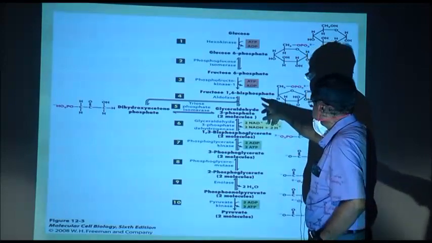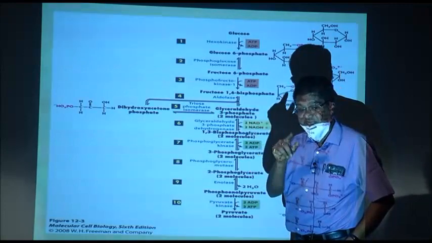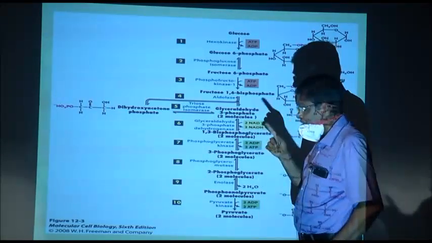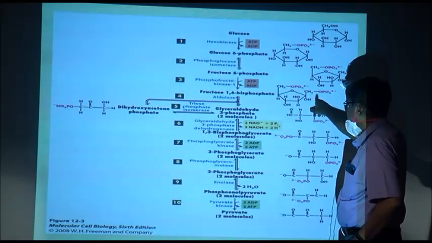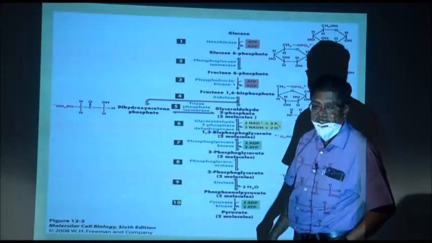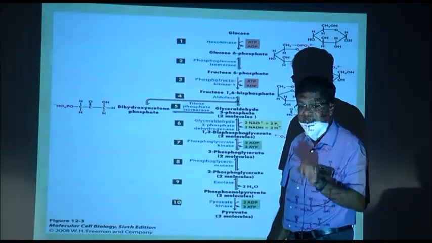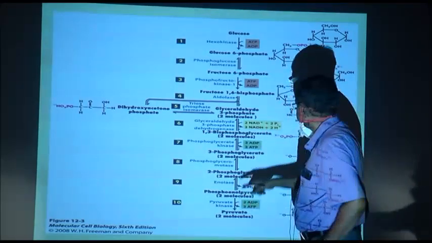6. Fructose 6 phosphate, which has a phosphate on the 6th carbon, now gets another phosphate to its first carbon. This is the first carbon. It gets 1 phosphate to the first carbon and it gets converted to fructose 1,6 biphosphate. That means 2 phosphates.